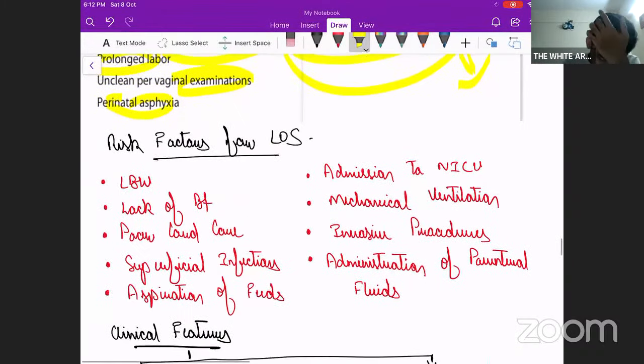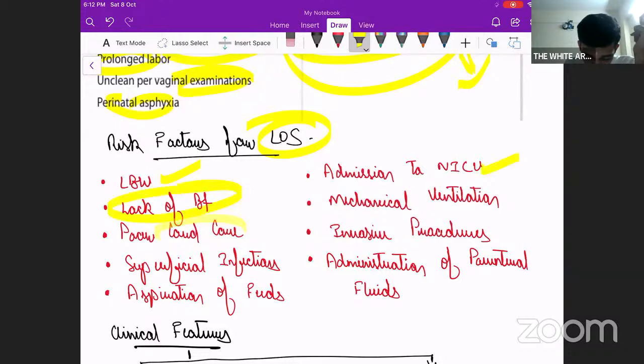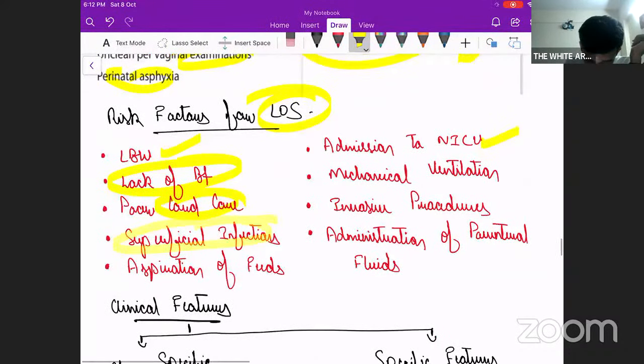And now, what are the risk factors for late onset sepsis? The newborn baby itself can be susceptible, like any low birth weight babies or IUGR babies, or admission to NICU, lack of breastfeeding, poor cord care, unhygienic cord practices, and any of these superficial infections, if not treated properly, that itself can lead to bacteremia and sepsis.